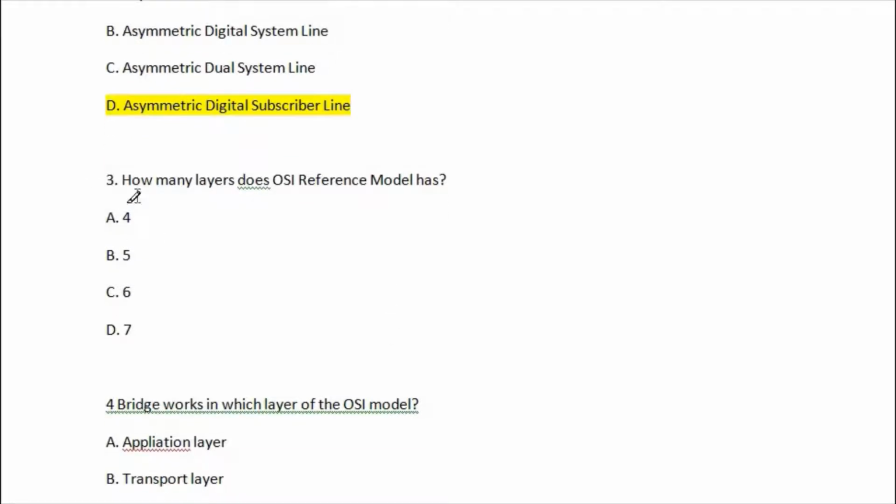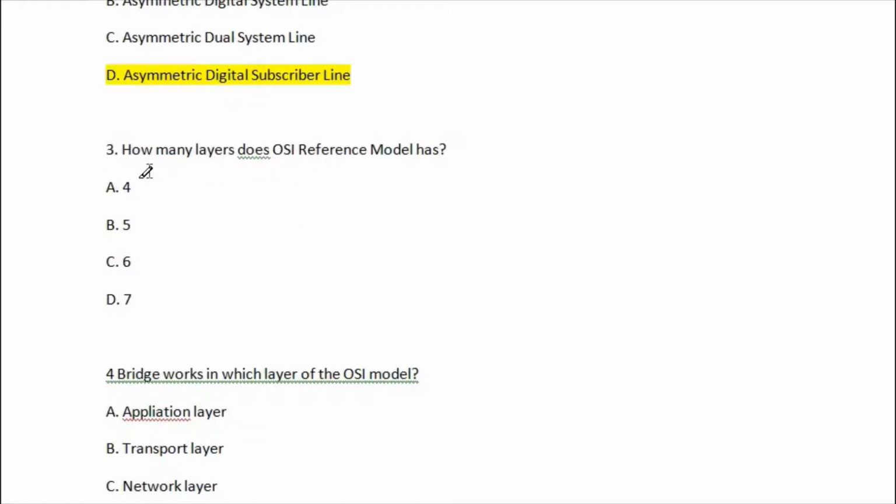Let's go for question number 3. So question number 3 is, how many layers does OSI reference model have? So OSI, open system interconnection reference model, has 7 layers.